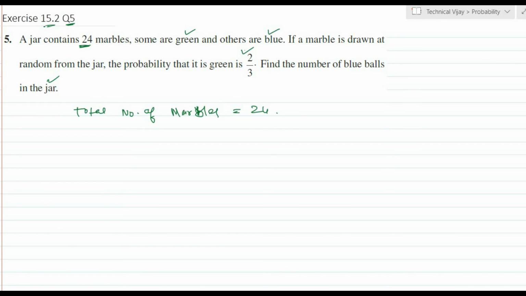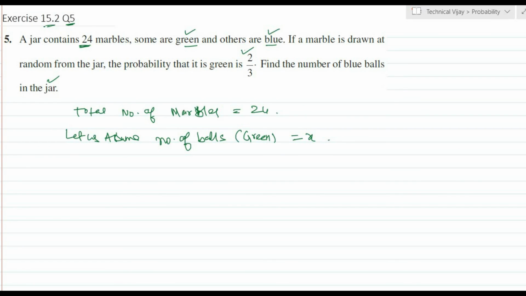This is given. Okay. Let us assume number of green marbles is equal to X, because he has not told how many green and how many blue.